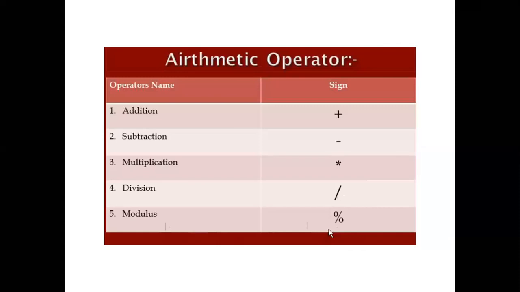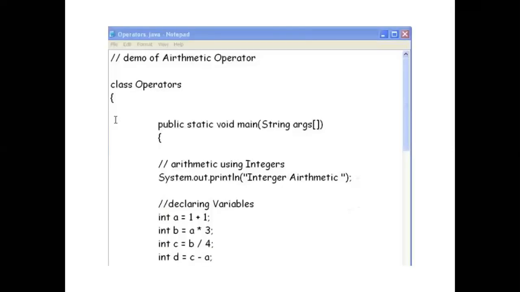Now the arithmetic operators, you know properly: addition, subtraction, multiplication, division, and modulus. Plus, minus, star, slash for division, and the percentage sign is called the modulus, with which you get the remainder. So these are the arithmetic operators. Now this is a demo of the arithmetic operators. How will you write the program on the operators?